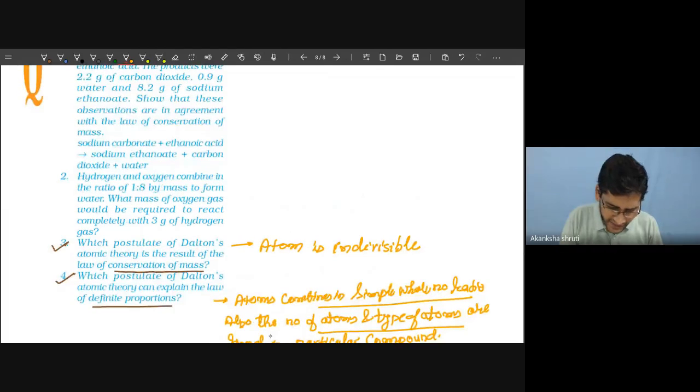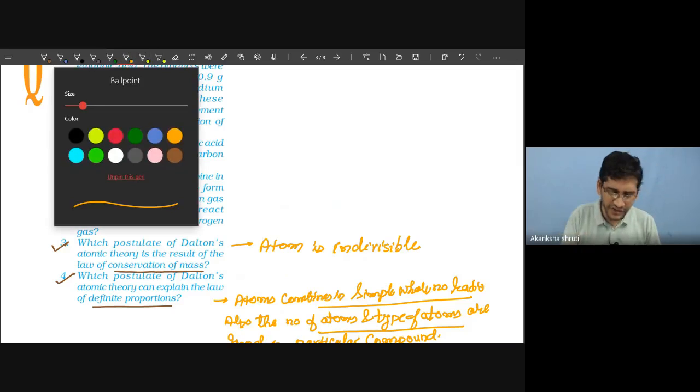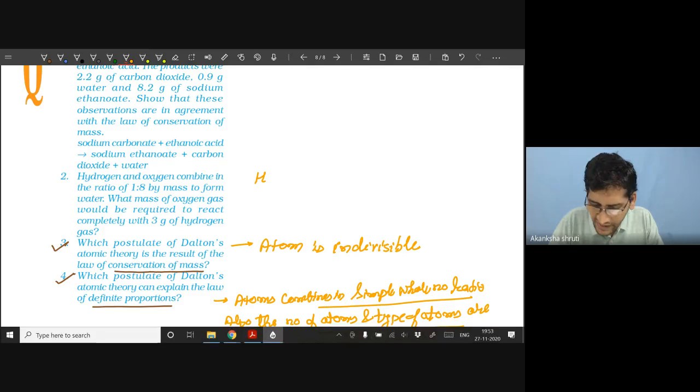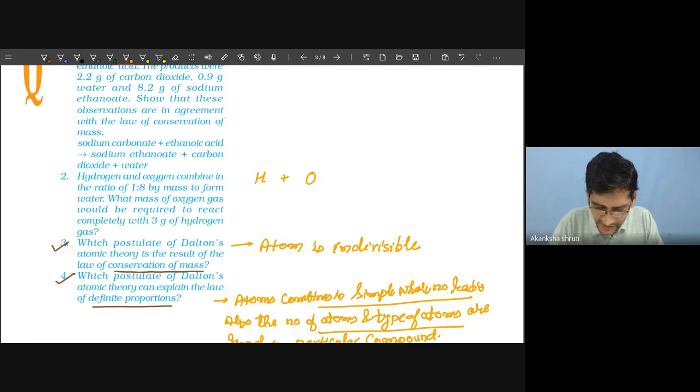Hydrogen and oxygen combine in the ratio. So this is the question based on our law of constant proportion, where it states that hydrogen and oxygen combine in the ratio of 1:8. See how? Hydrogen you have to take at one place and oxygen at the other place.